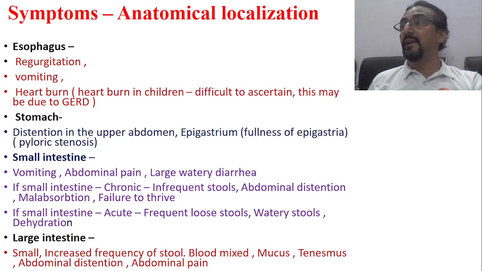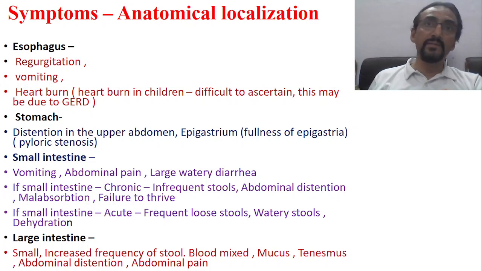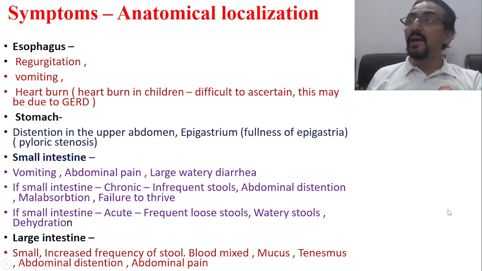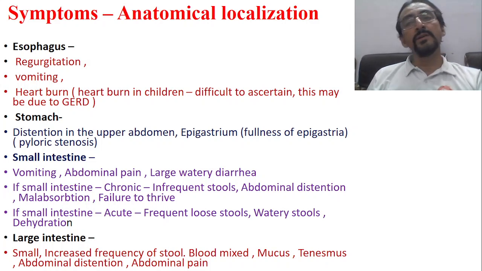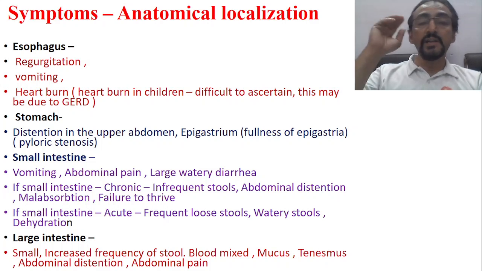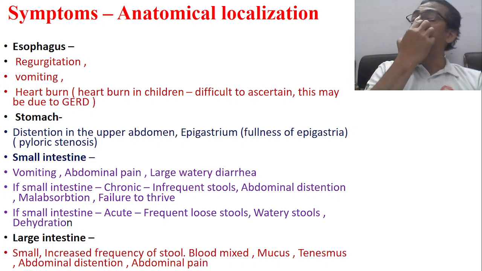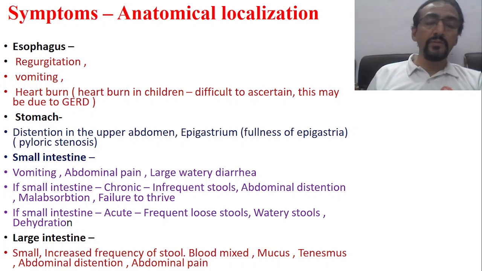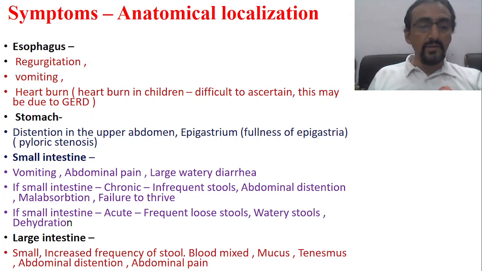Tenesmus, what we say pravahika, will be there in large intestinal diarrhea, whereas tenesmus is absent in small intestinal diarrhea. Large volume of stool will be formed in small intestinal diarrhea, less volume of stool will be formed in large intestinal diarrhea. Rest of the things like abdominal pain and abdominal distension are normal. Again, small intestinal diarrhea we have divided into acute as well as chronic. So these are some of the basics. Now we go further.